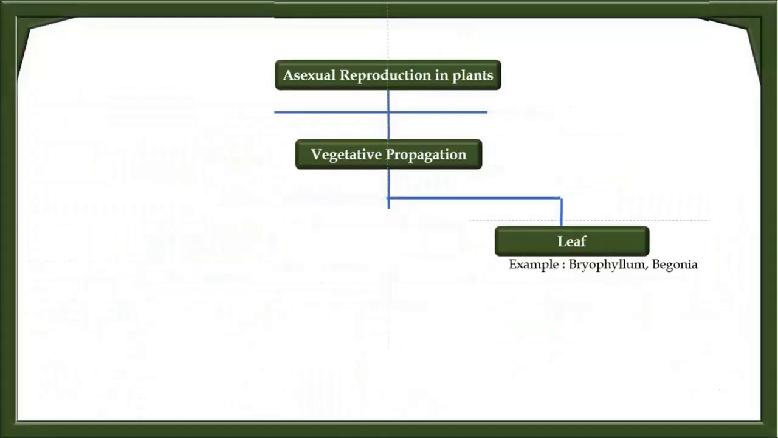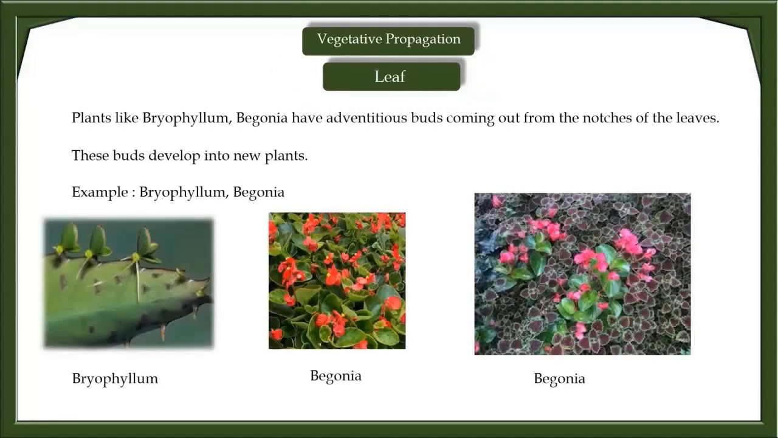Plants reproduce through leaves also. Now, vegetative propagation by leaves. Plants like Bryophyllum, Begonia, etc. have adventitious buds coming out from the notches of the leaves. These buds develop into new plants.